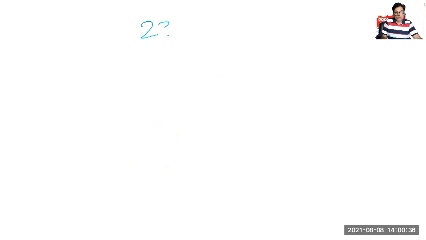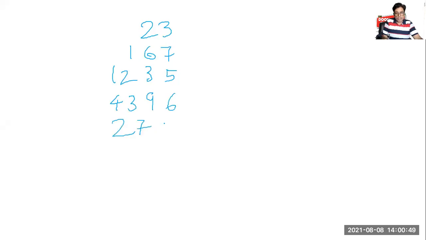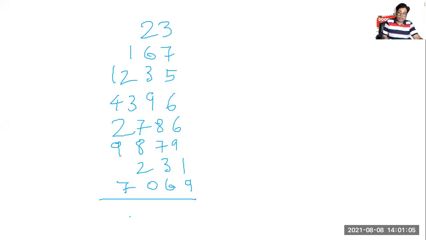Question is this: 2, 3, 1, 6, 7, 12, 35, 4,396 plus 2, 7, 8, 6, 9, 8, 7, 9, 2, 3, 1, 7, 0, 6, 9. Here the Trachtenberg method will be very useful. In long addition, the Trachtenberg formula will be applicable.